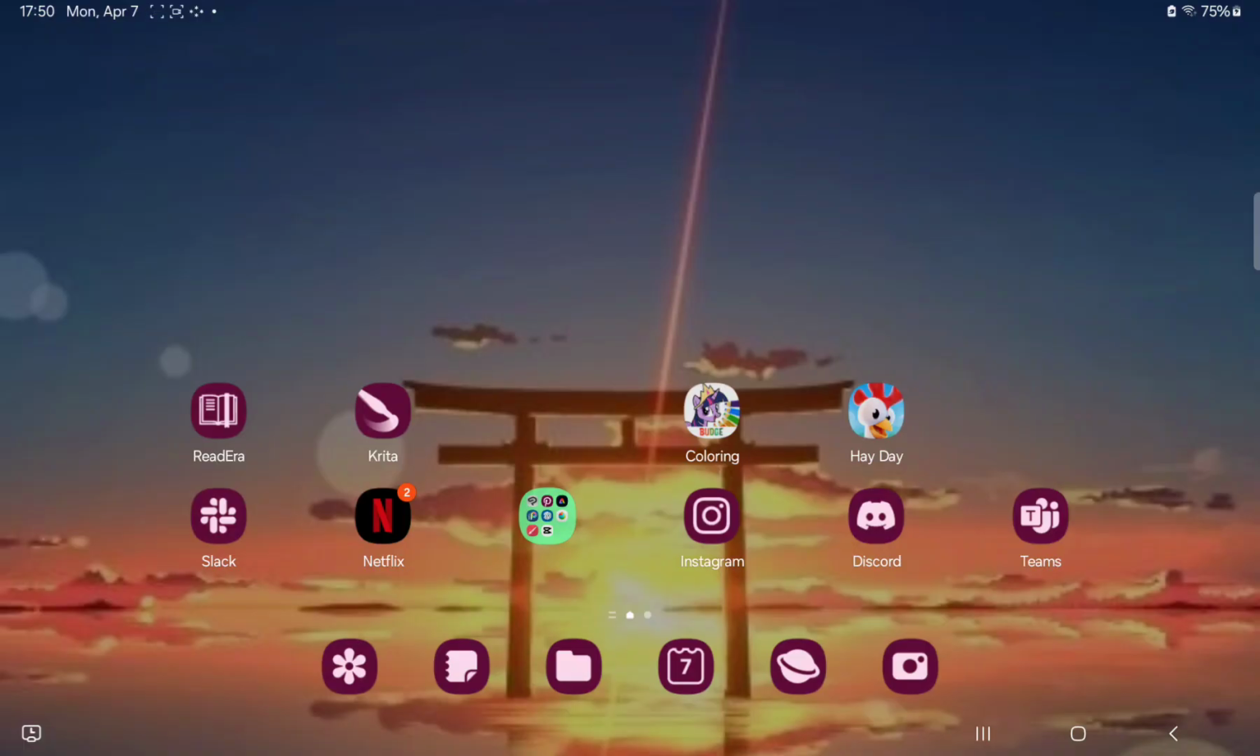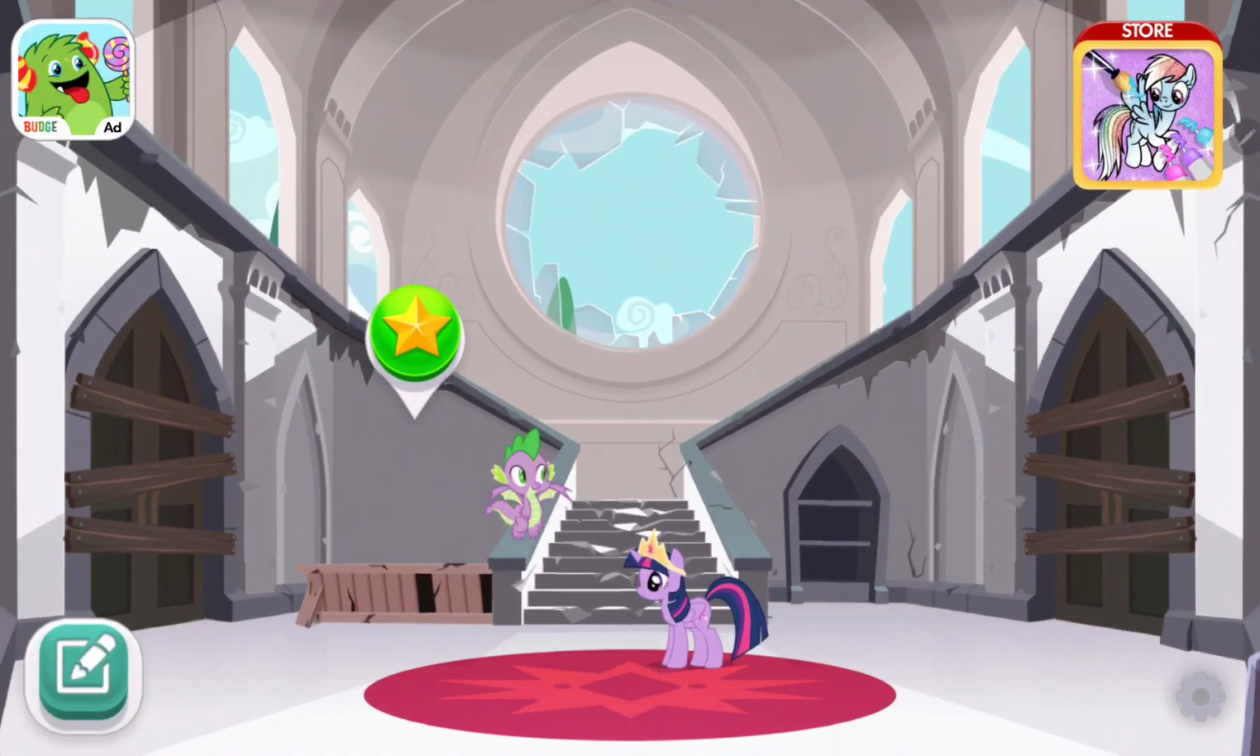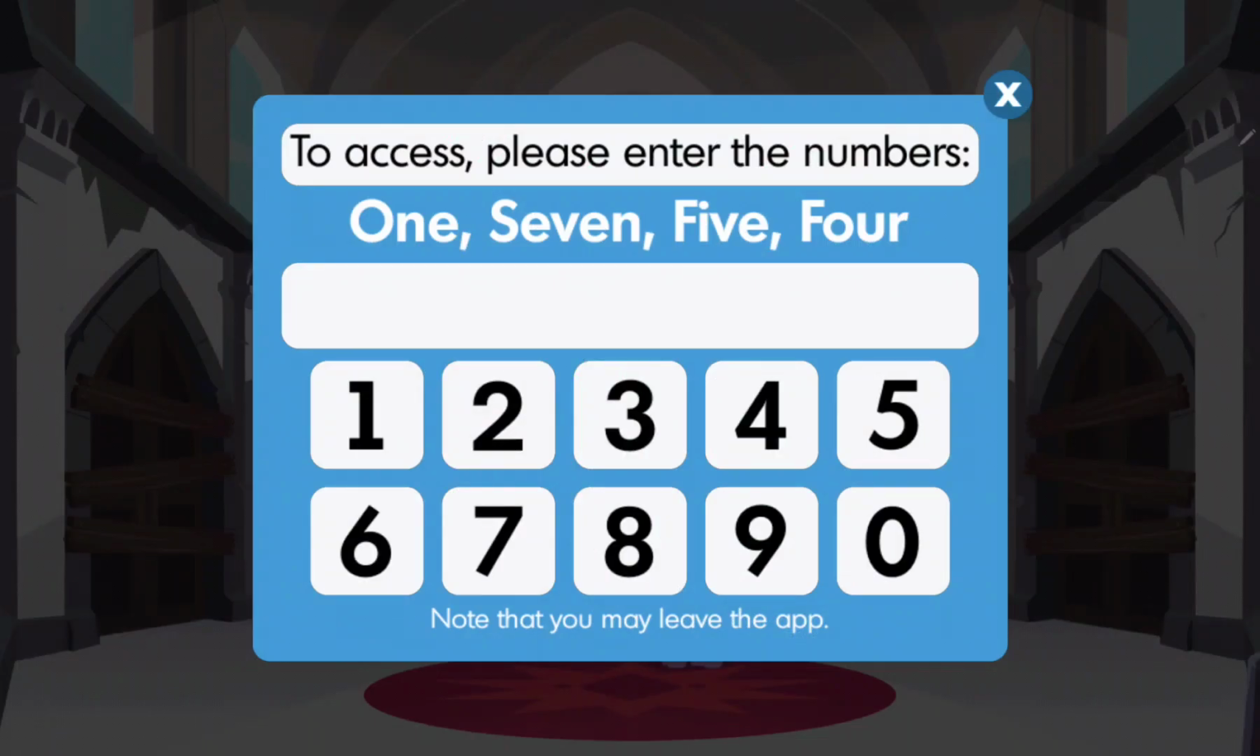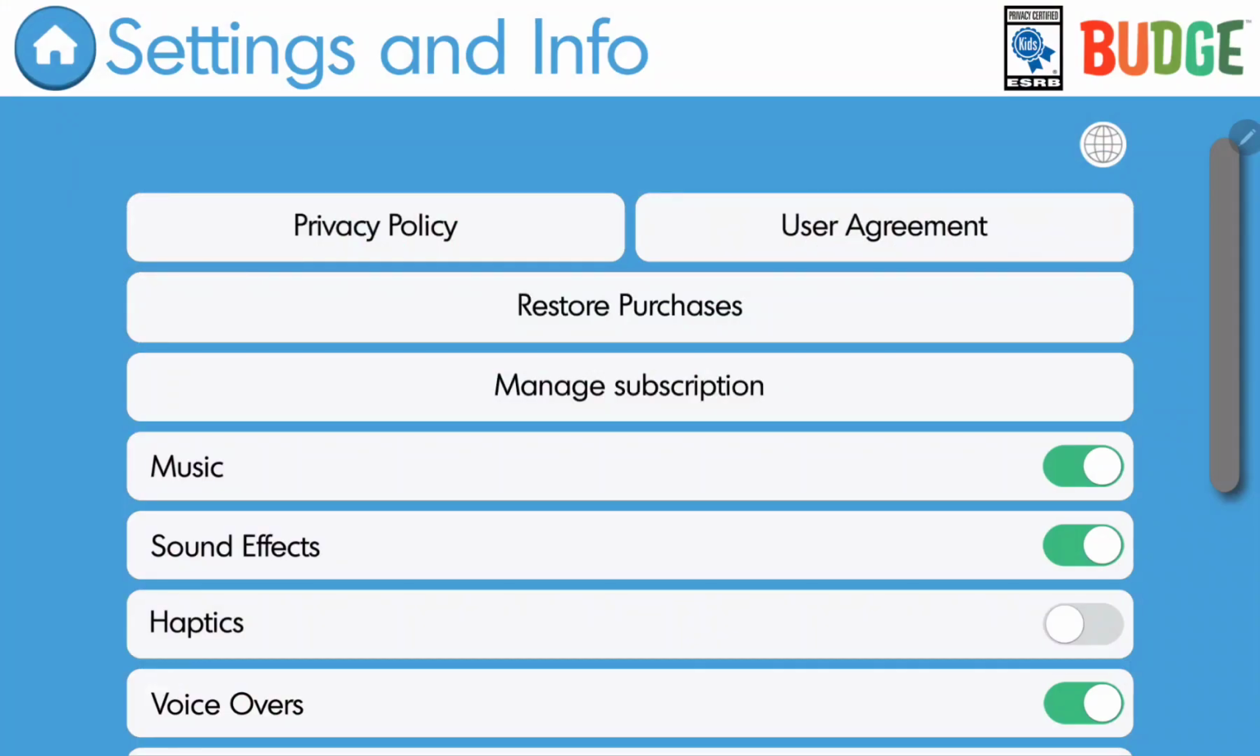First of all, open the application on your device. That's the home screen, and go to the settings icon at the lower right corner of the screen. Click on the numbers 1754, and this is the settings and info section.